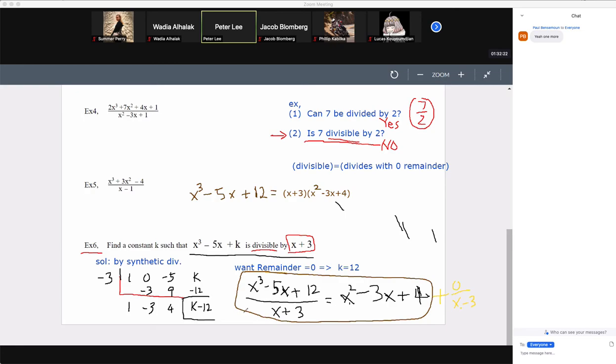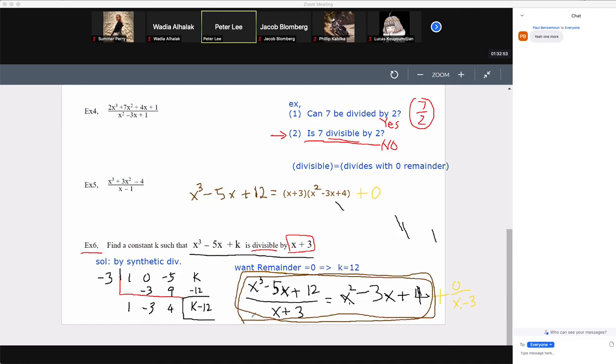So if you look at this box right here, if you multiply both sides by x plus 3, what do you get? This is what you get right here. Actually, you get, let me write this in yellow, plus 0. If there was a remainder, then you would have plus 0 here, so you don't need to write. But if you have any remainder here, like plus 7 over x minus 3, that would be plus 7. So let me just write it down in yellow.